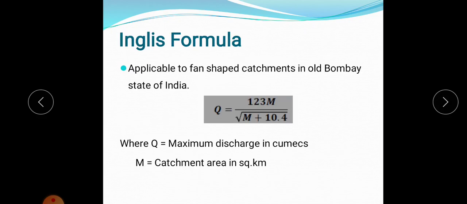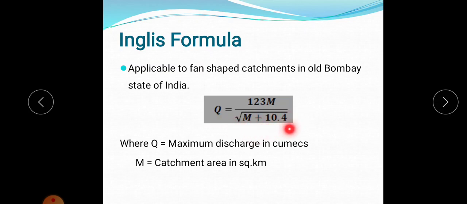Next is the English formula, and it is applicable to fan-shaped catchments in old Bombay state of India. The English formula is Q is equal to 123 M divided by the square root of M plus 10.4. Here Q is the maximum discharge in cumecs, and M is the catchment area in kilometer square.